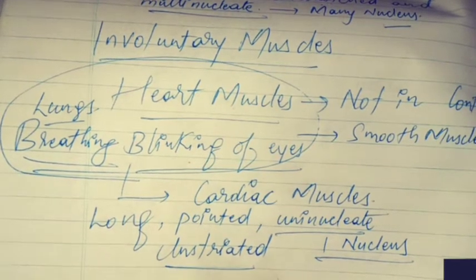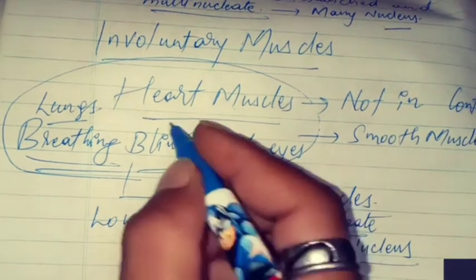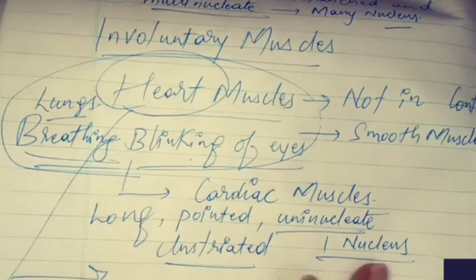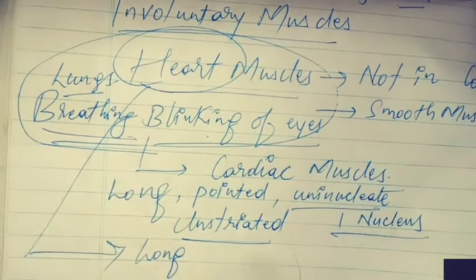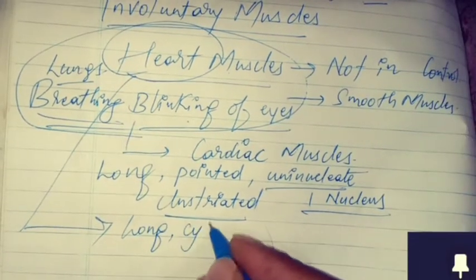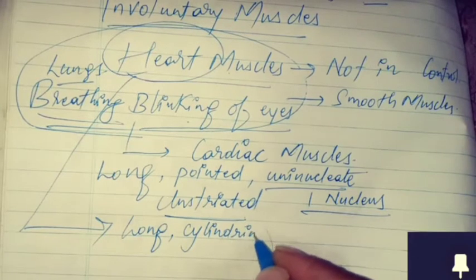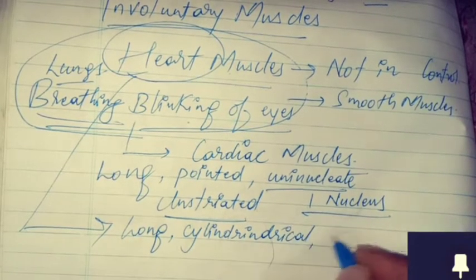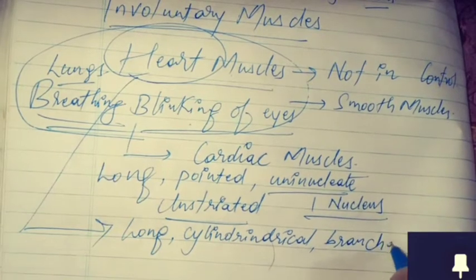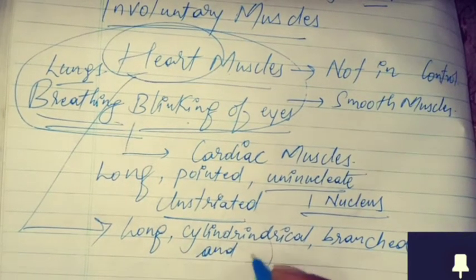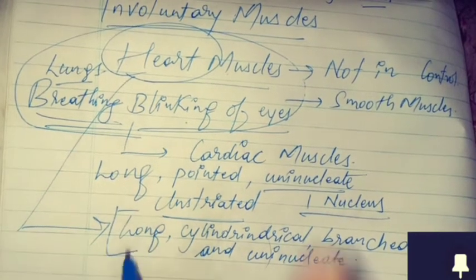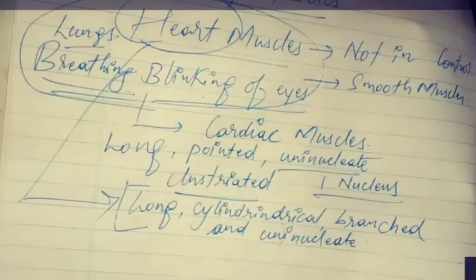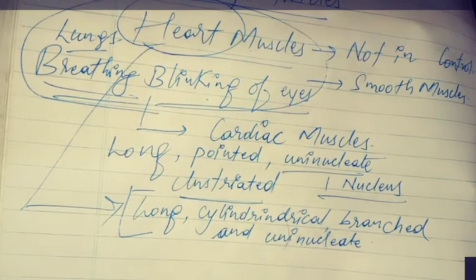Okay? But there is one exception to be kept in your mind regarding the heart. That is what? The involuntary muscles present in the heart are long, cylindrical, branched and uninucleate. Uninucleate means having one nucleus. Is it clear? Any questions in that voluntary or involuntary muscles?